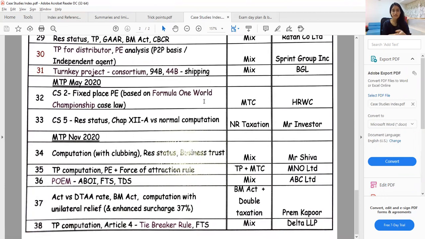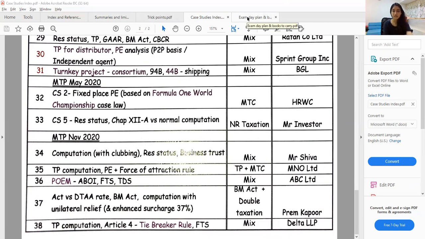Then, once all the case studies are solved after your first read and you get the time for a second read, you refer to everything you read in the first read: everything you've highlighted and marked, all your summaries, limits, and trick points, and you ensure that you revise this at least twice. Although it is open book, you need to get a hang of the concepts. For example, in tricky chapters like model tax conventions, which are not in as much detail in paper 7, you need to read it at least twice to understand what is happening in the chapter, because it is slightly difficult to understand owing to the technical language.